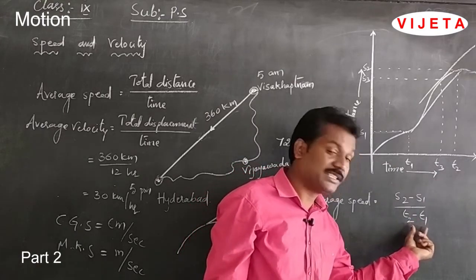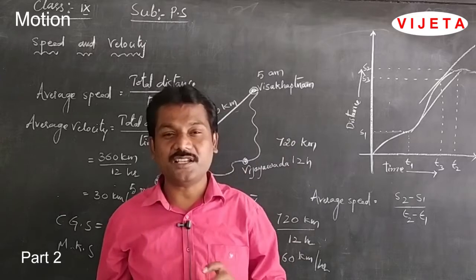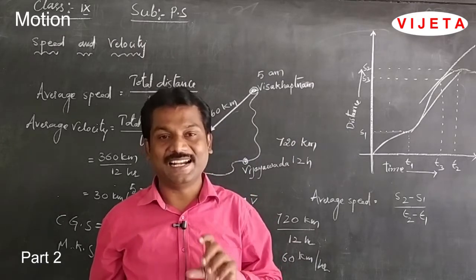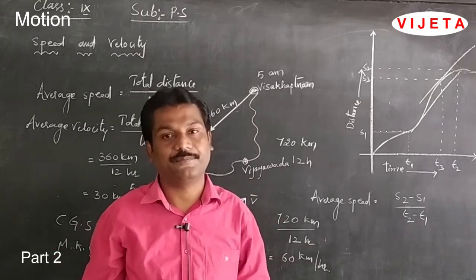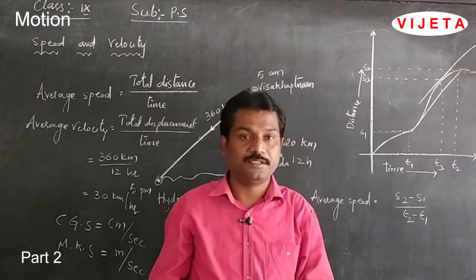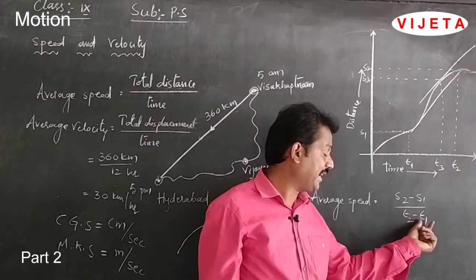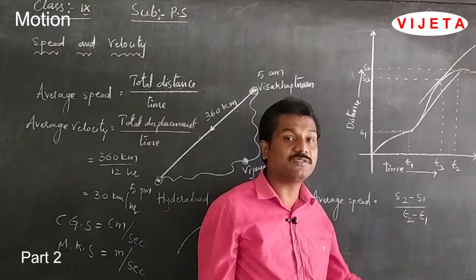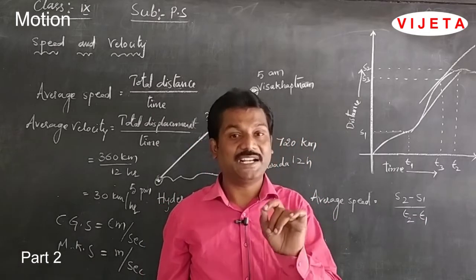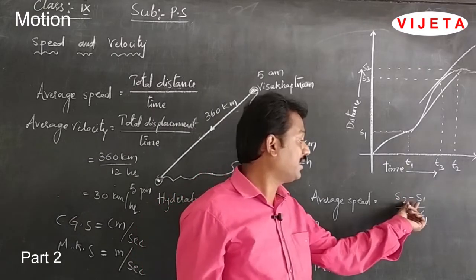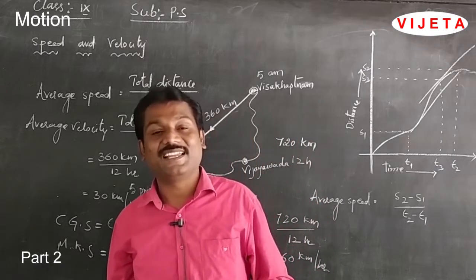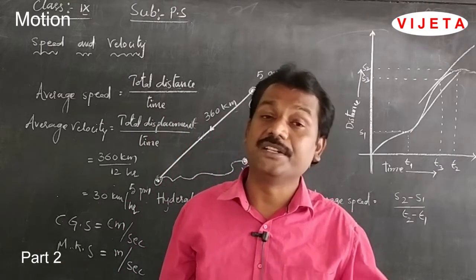If T2 minus T1 is considered as a change in time, it is called delta T. The delta symbol indicates the change in time. If the change in time becomes very small, whenever T2 minus T1 gives a value that is very minimum, not equal to 0 but at least equal to 1, the distance covered by an object in that time is called the instantaneous speed.